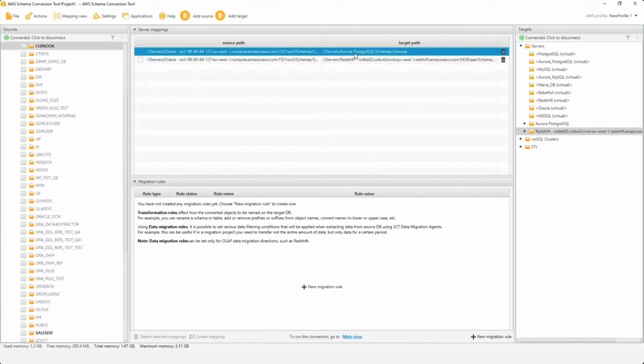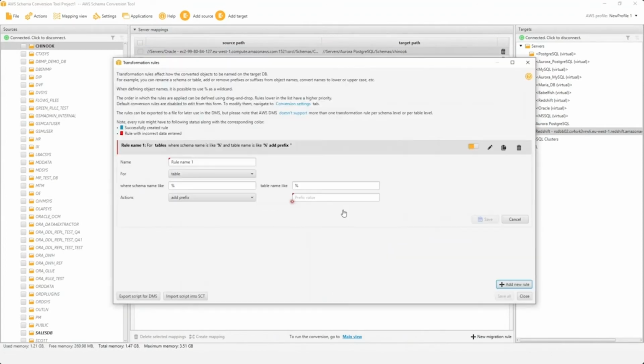Now I've looked into it. The other thing I want to do is create a mapping, so I switch back to mapping view to create migration transformation rules, so SCT can apply the rules during conversion. For example, PostgreSQL converts all object names to lowercase unless they are quoted. That is why we need to create a transformation rule which converts all source schema and table names to lowercase in the target database in Amazon Redshift.